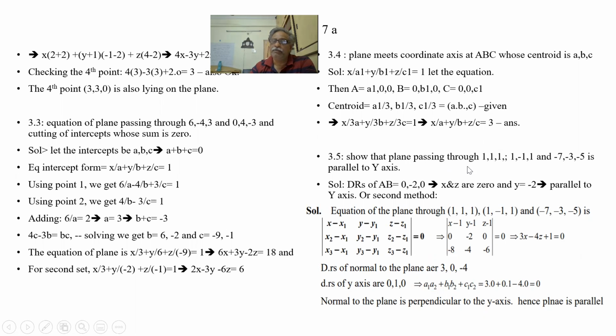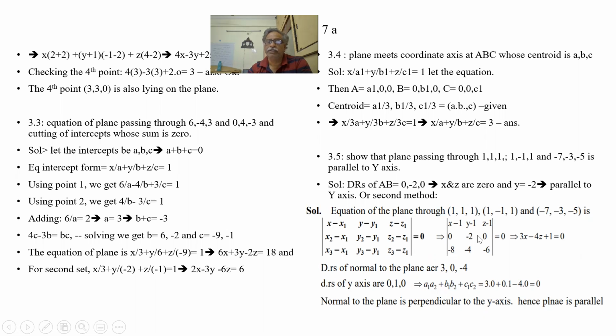Now, show that the plane passing through these three points is parallel to the y-axis. Let us take the DRs of these two lines. 1 minus 1, 0. Minus 1 minus 1 is minus 2. 1 minus 1, 0. We got 0, minus 2, 0. So the DRs of AB in the x and z directions are 0. Only the y component exists, so y is minus 2.